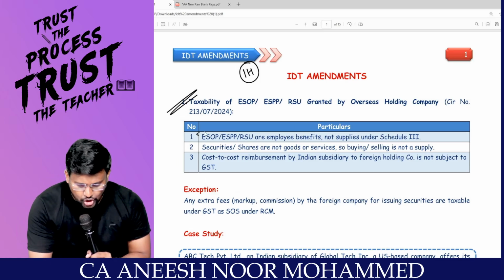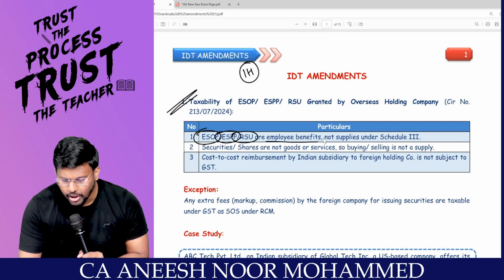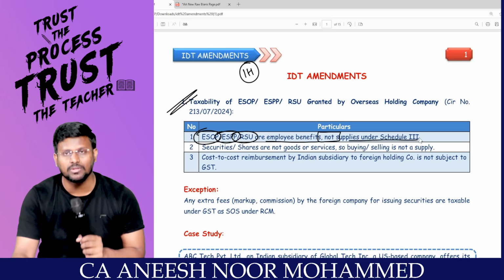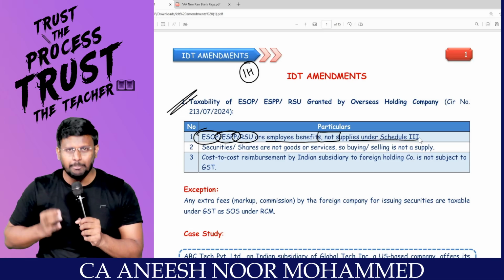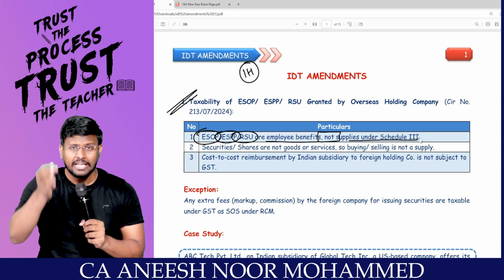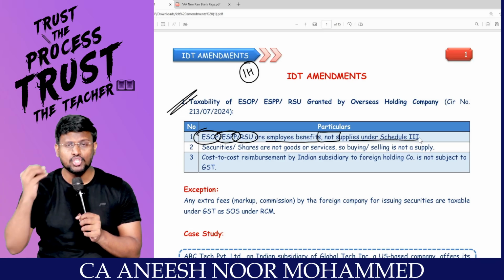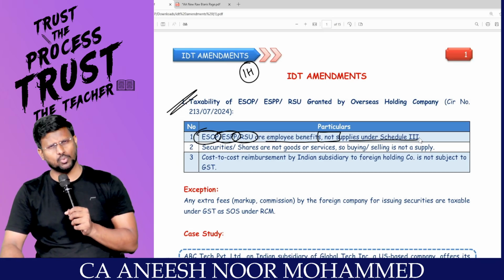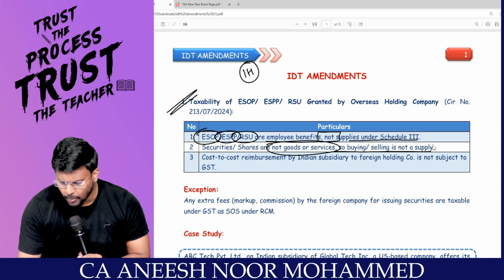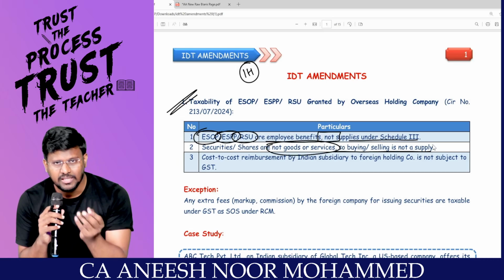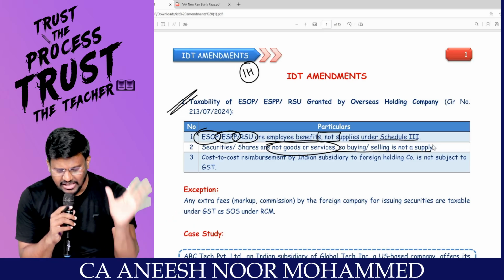So ESOPs, ESPP, RSU are employee benefits, not supplies under Schedule 3. Because we know that service provided by the employee to the employer in the course or furtherance of business will be treated as neither supply of goods nor supply of services, my dear lovable students. Securities and shares are not goods, not services. So buying or selling is not a supply. If you see the definition of goods and the definition of services, it is neither supply of goods nor supply of services.